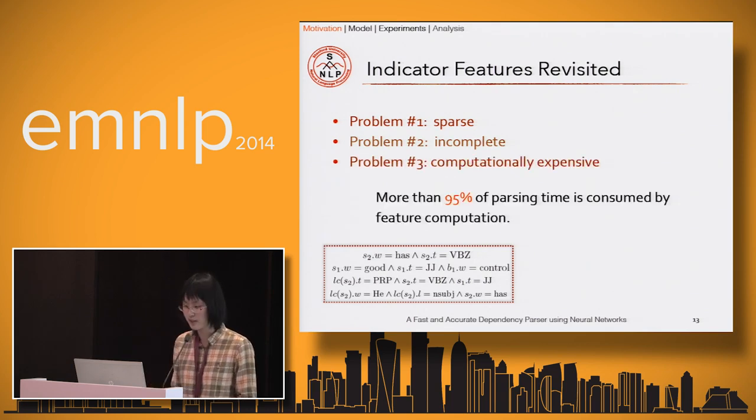The third problem, we think, is that the generation of these indicator features is usually very expensive. It sounds simple that we only need to concatenate several strings and look them up in a big table containing millions of features, but usually it actually dominates the parsing time.